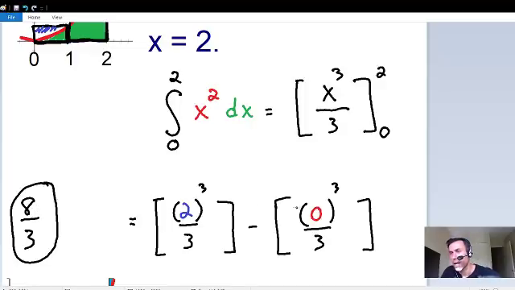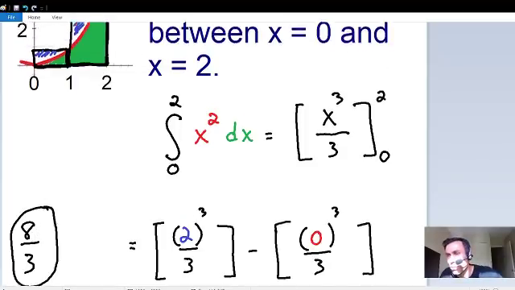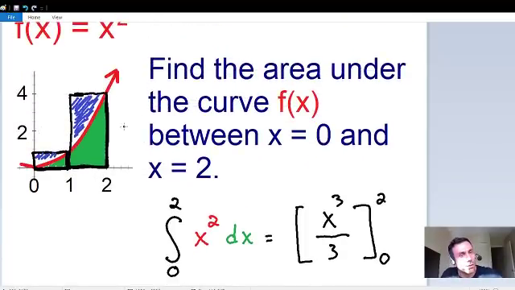So what does this tell us? This is pretty cool: we can find that this area in green underneath the curve is equal to 8 over 3. That is the exact area under the curve. And with a definite integral, it doesn't matter what shape the curve is, we can find the exact area underneath any curve. So I think that's pretty fascinating, and I think it's pretty cool.